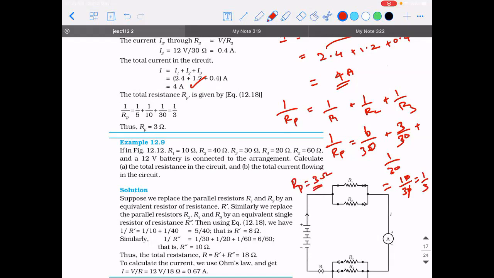3 ohm. So, the most common mistake: once they get the value of 1 by Rp as 1 by 3, most of the students write the answer as 1 by 3 ohm and leave it. No, you should always take the reciprocal. Don't forget that, okay? It is a very common mistake. So it is 3 ohm. I hope I'm clear. Yes, sir. Okay. So we'll do one more problem.